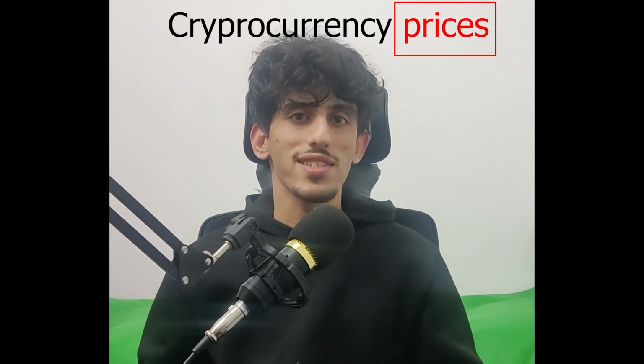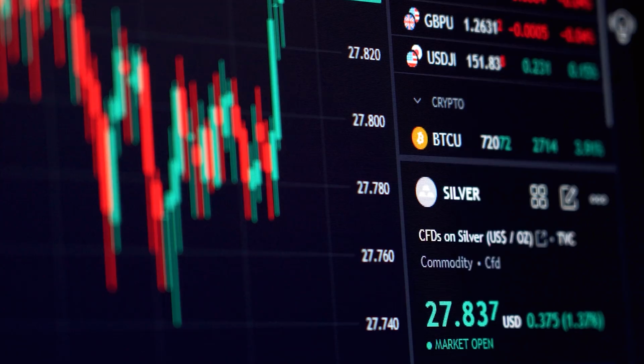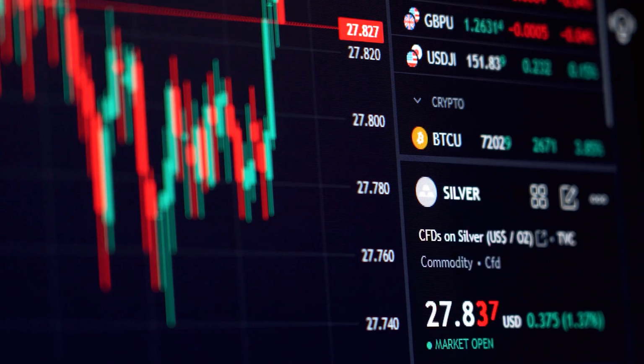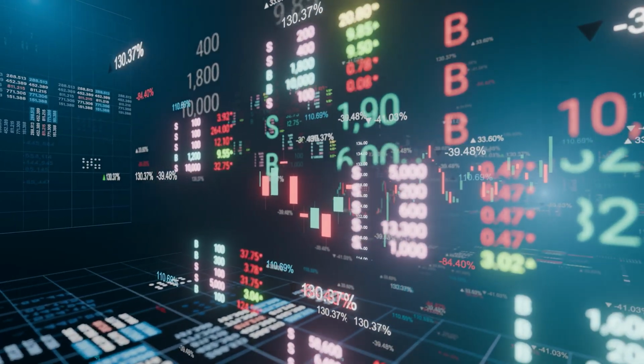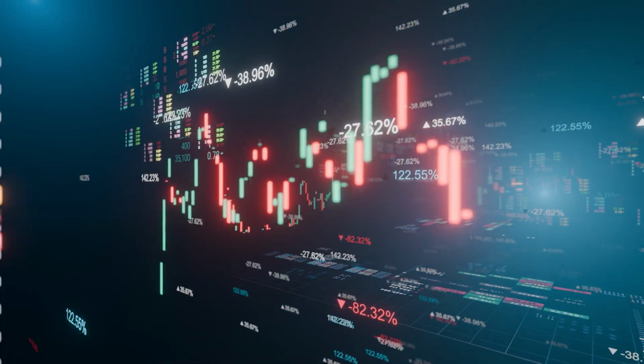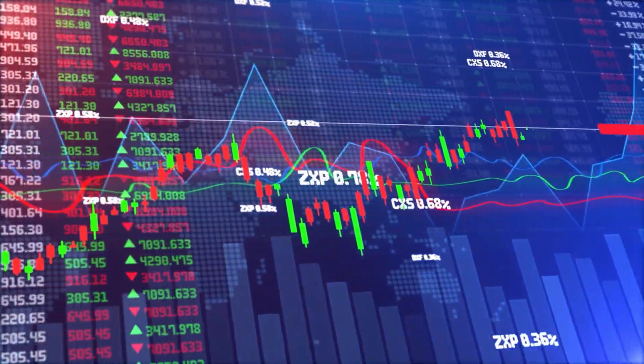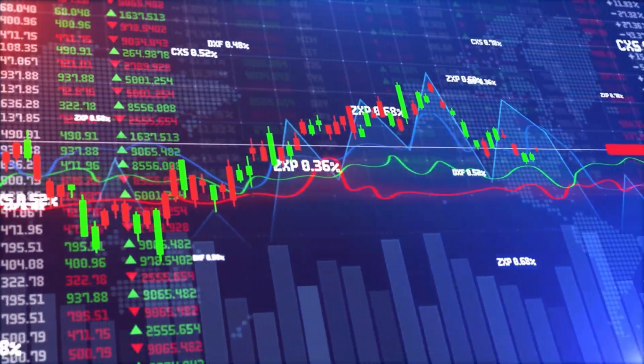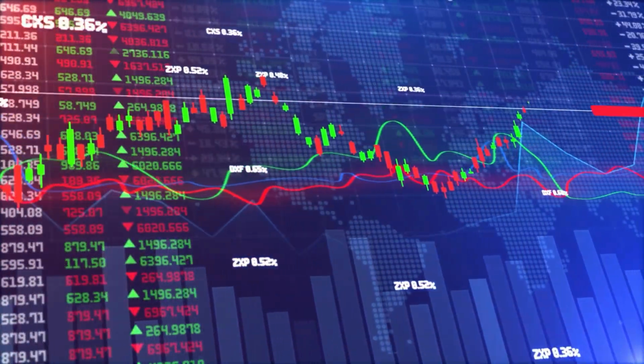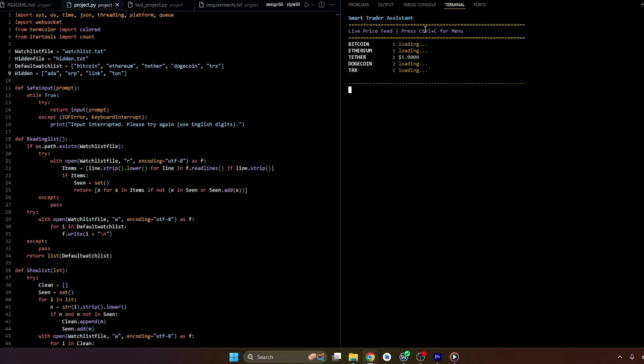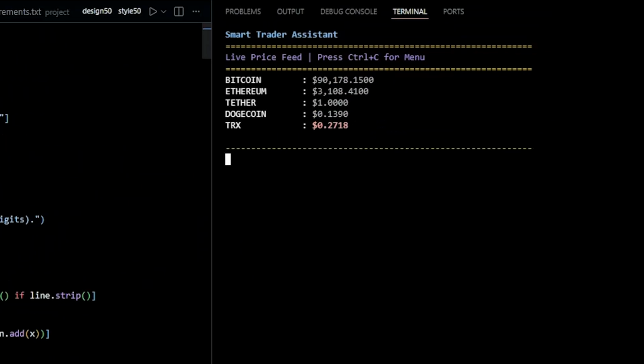The project is called Crypto Trading Assistant, a real-time assistant designed to monitor cryptocurrency and alert users exactly when it matters. This assistant shows live cryptocurrency prices directly from the Binance exchange with minimal delay. Price movements are visually clear, green for upward movement and red for downward movement, allowing users to understand market movement instantly.